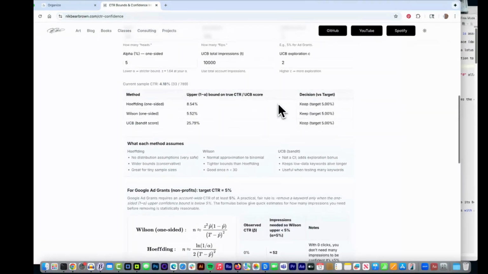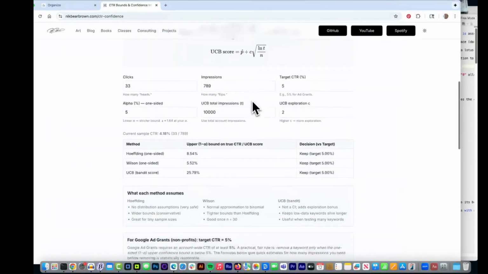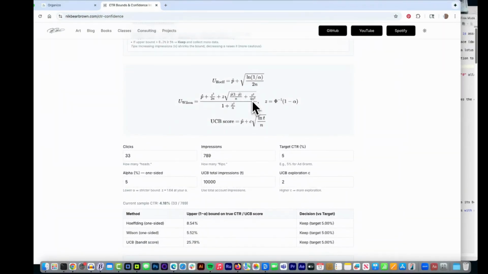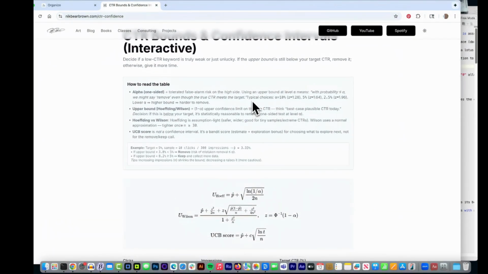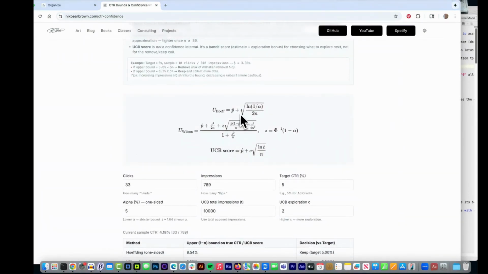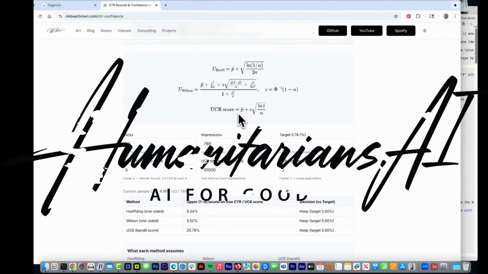So we will automate this tool here. This web page is for people just to understand and play with the math. So that's it for my classes. When I teach this math in classes, people can play with it. This is a practical example of using statistics. The question is, when should I remove the keyword? And here's the statistics behind it. The Hoeffding and Wilson test, or UCB, which we won't go into because we'll use that in other aspects of our Givealytics project.